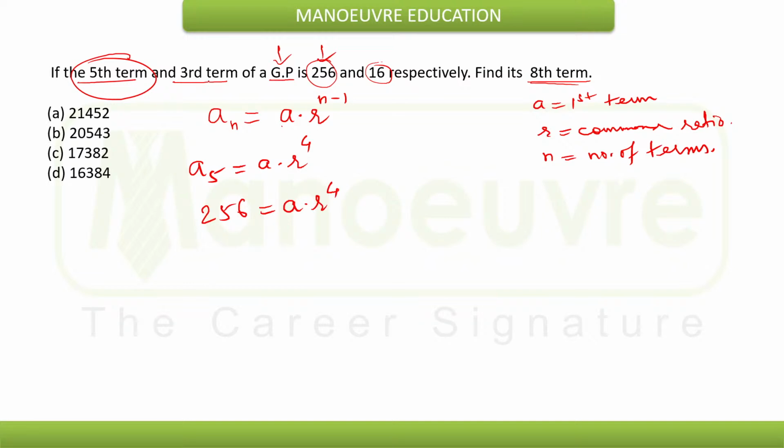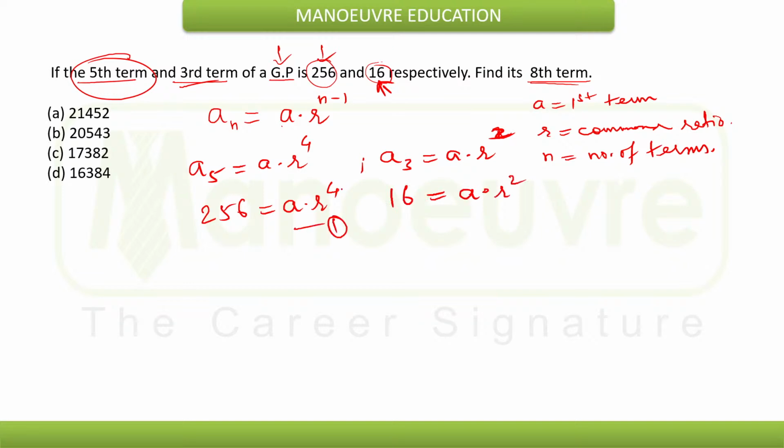And similarly, third term a3 will be equal to a into r square. But third term is given as 16, so 16 is equal to a into r square.